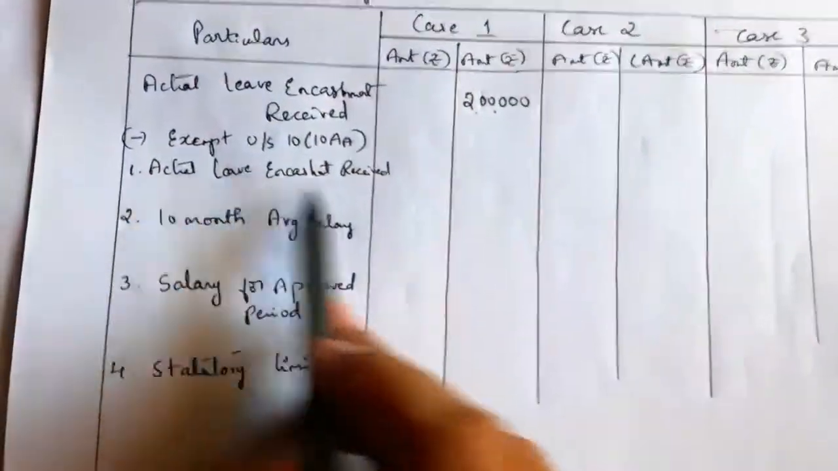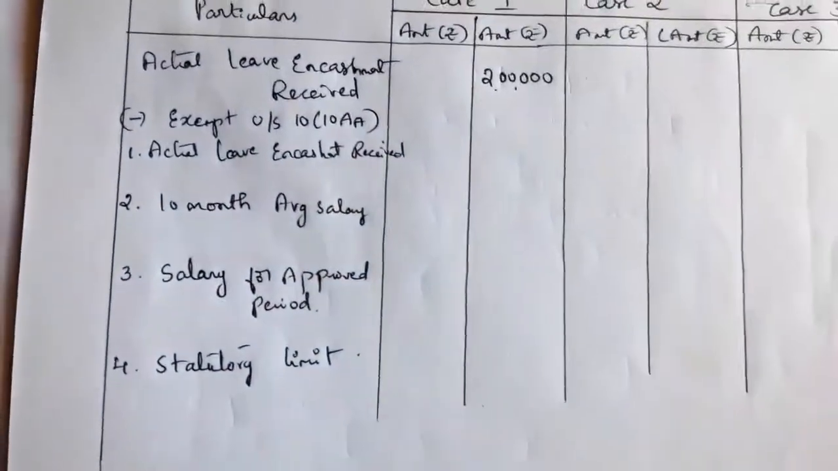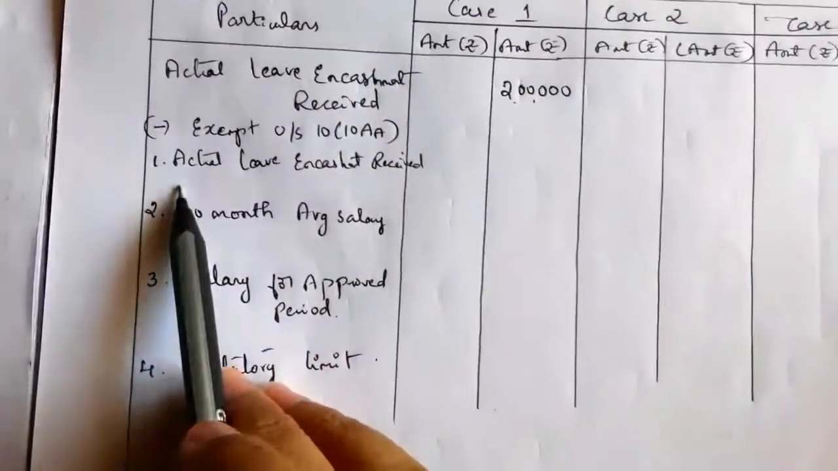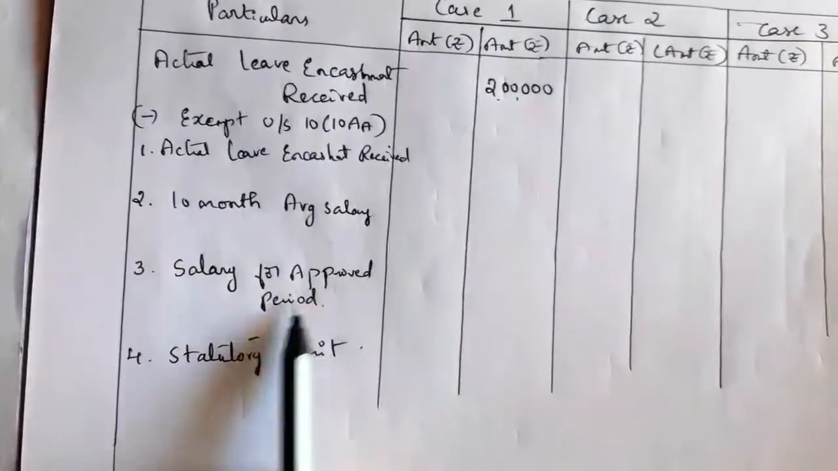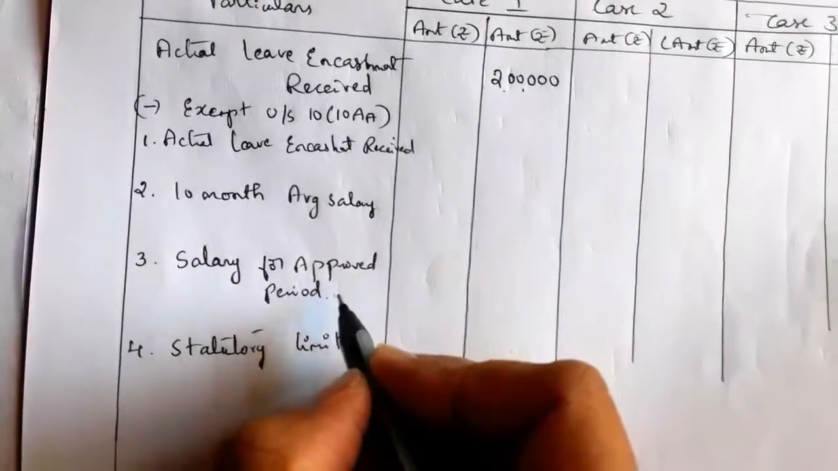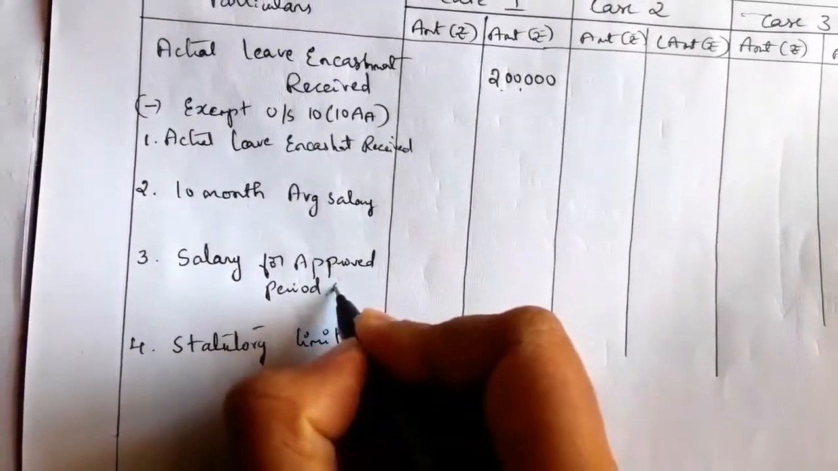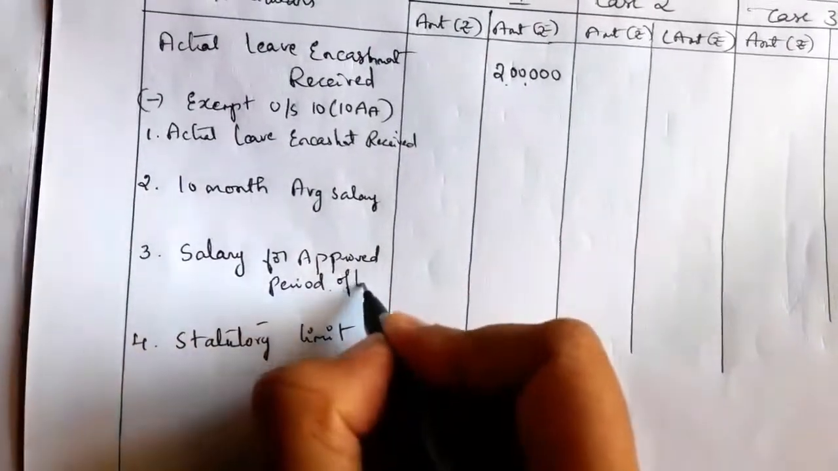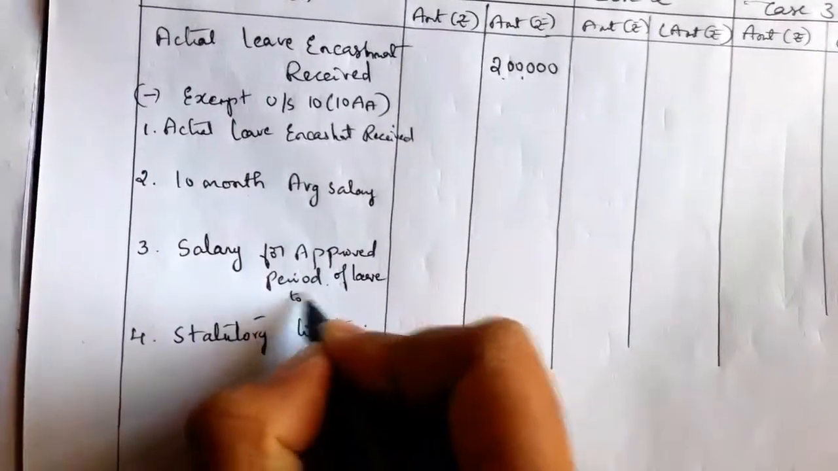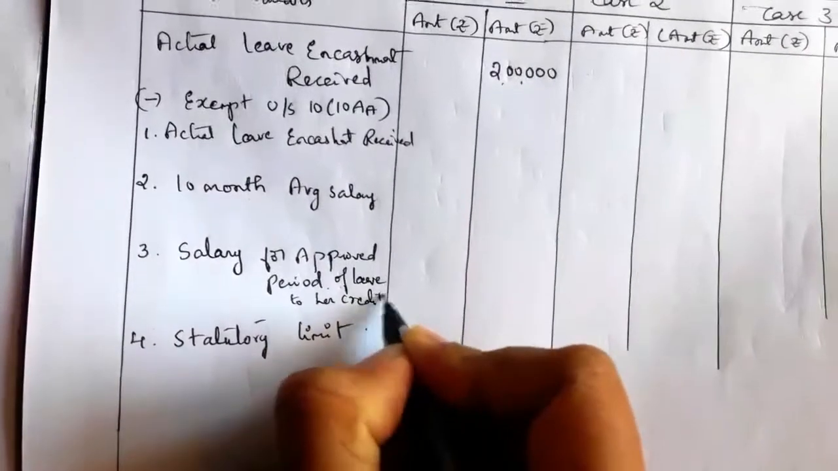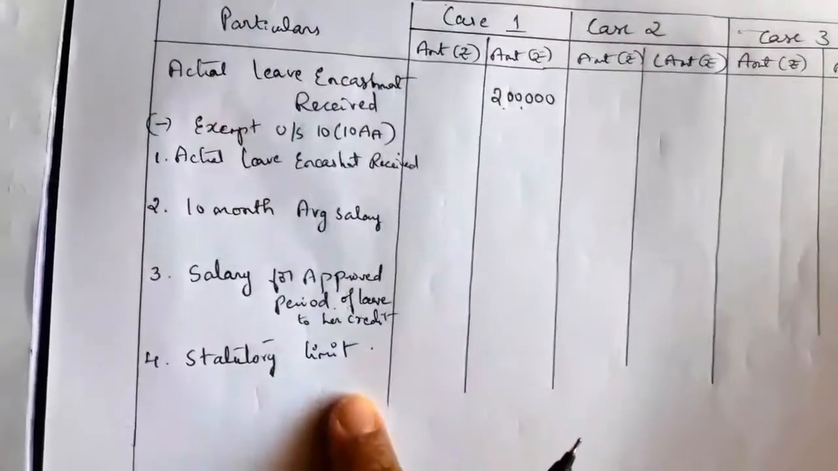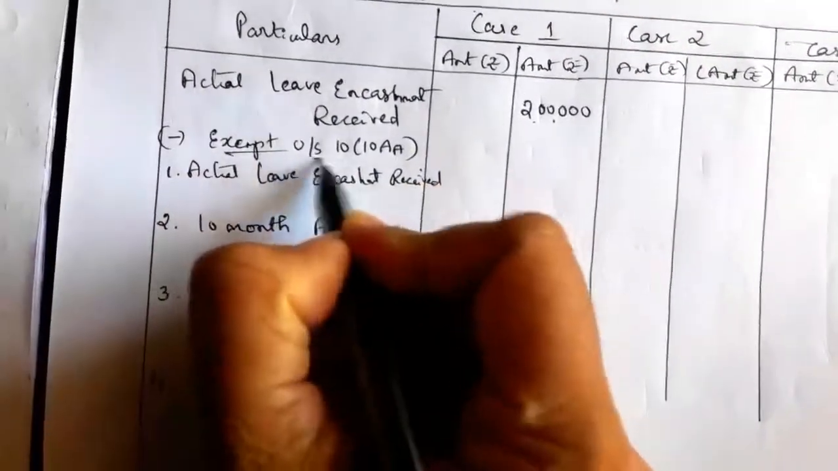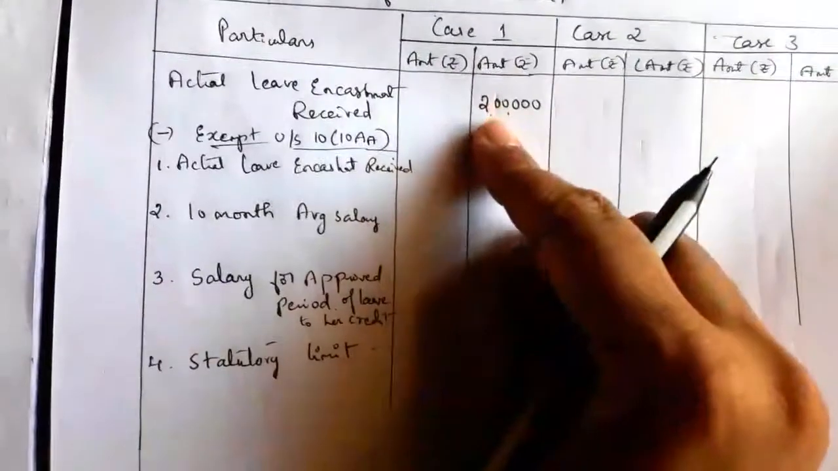So here, exempt under section 10 sub-section 10 double A, there are 4 criteria. The first one is actual leave encashment received, second is 10-month average salary, third is salary for approved period of leave to her credit, and fourth is statutory limit. Of these 4 criteria, whichever is least is exempt under section 10 sub-section 10 double A. So actual leave encashment received is 2 lakh for case 1.